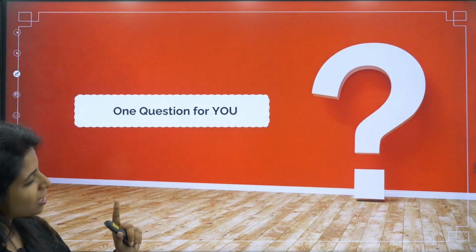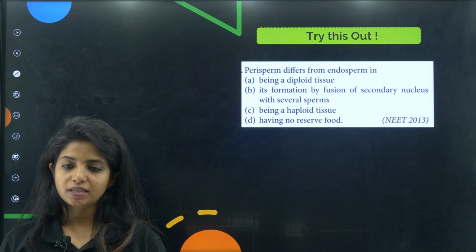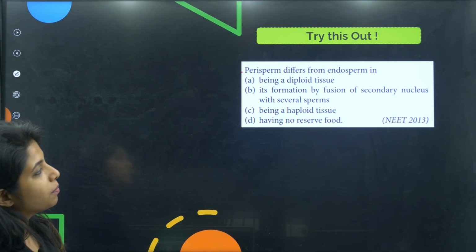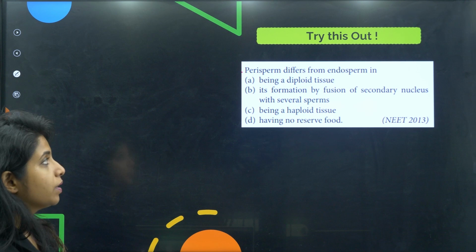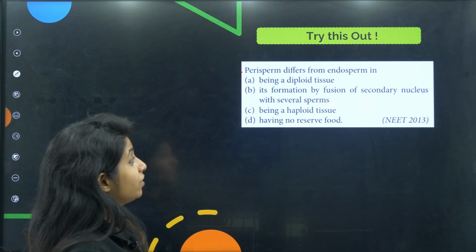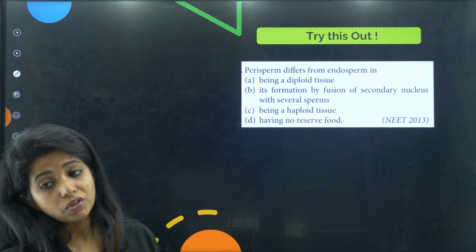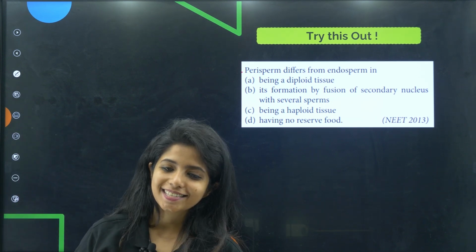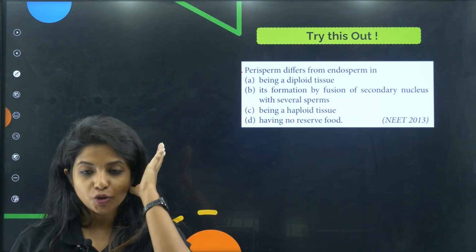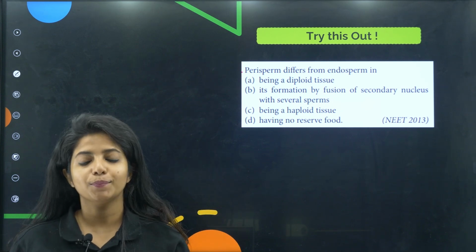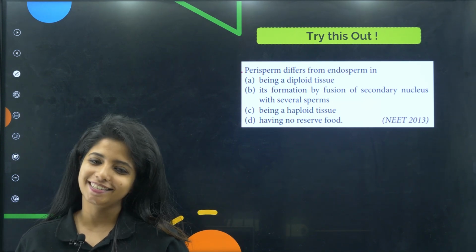Apart from that, there's one question for my dear little champions. Let's see if you would be able to do it. Perisperm differs from the endosperm in being a diploid tissue, its formation by fusion of secondary nucleus with several sperms, being a haploid tissue, having no reserve food. So, this question's answer we will be discussing tomorrow, but if you have already got the answer, then you can put it down in the comment section.